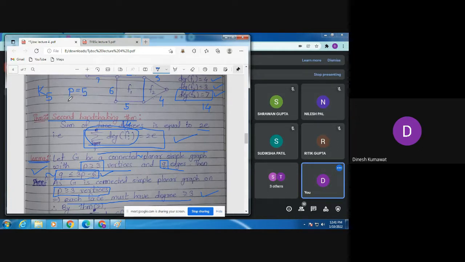And what about Q? How many edges are there in K5? 20 edges, sir. Sorry, say it again. 20. Is it 20?